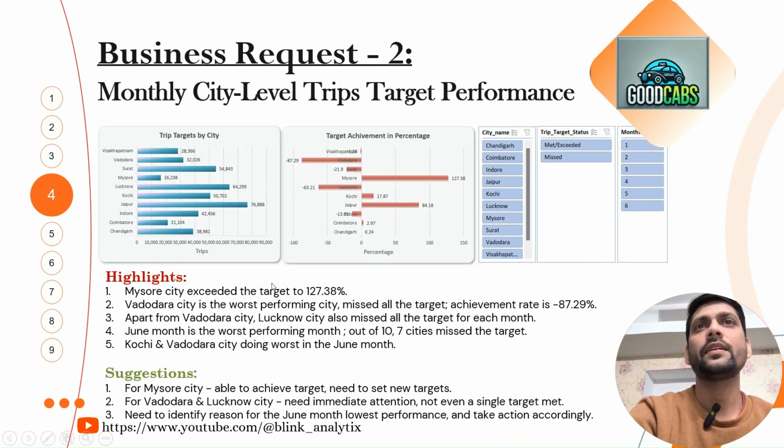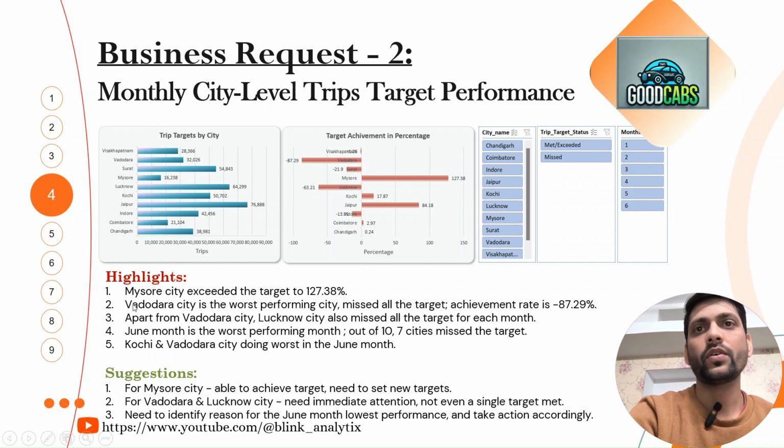Now let's see the next business request, second, that is monthly city level trips target performance. Here we created a dashboard for trip targets by city. These are the cities and these are the targets, and also we can see percentage contribution to the target achievement. Here we have highlights. Mysore city exceeded the target by 127.38%. This is the highest, and as we previously saw, Mysore city is doing good, but we set the target low, so we need to set new targets.